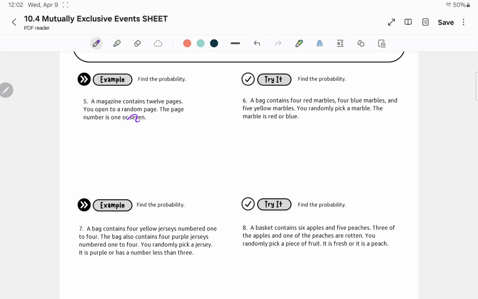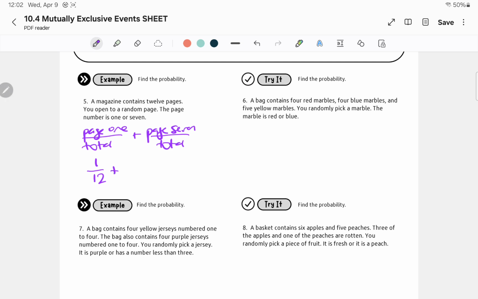So since the page number is 1 or 7, let's write page 1 over the total pages plus page 7 over the total number of pages. I'm setting this up because I'm just trying to figure out the probability that the page number is 1 or 7. So I'm just gonna add each of those things. How many pages have just page number 1? It is 1 out of a total of 12 pages. The probability of me opening up a page to page 1 is 1 out of 12.